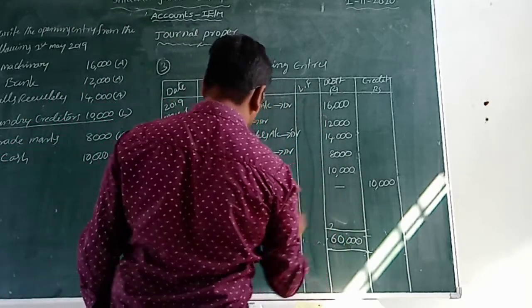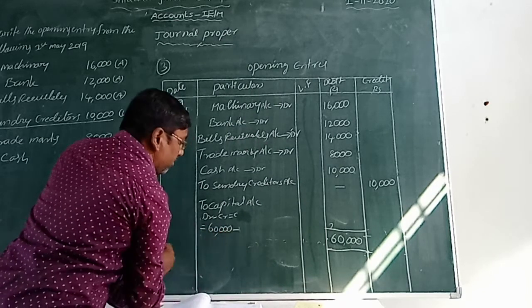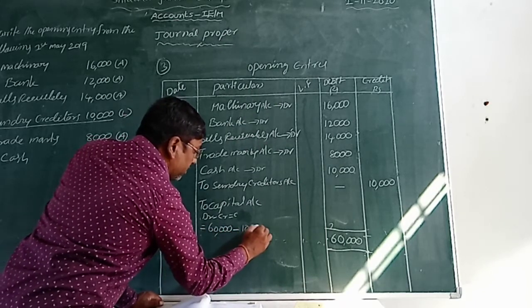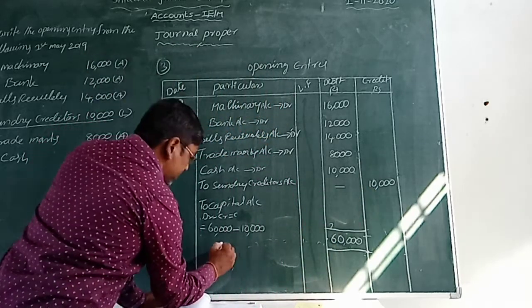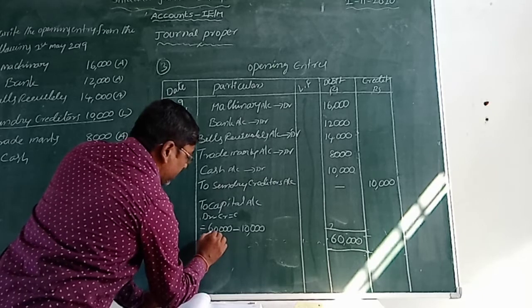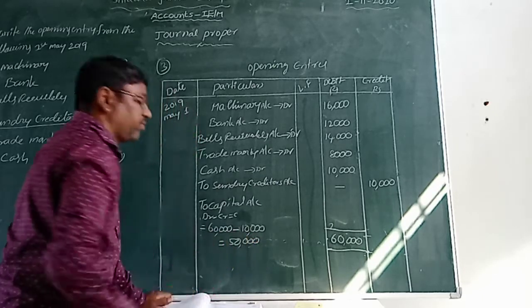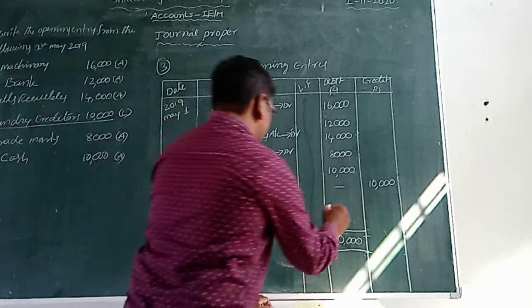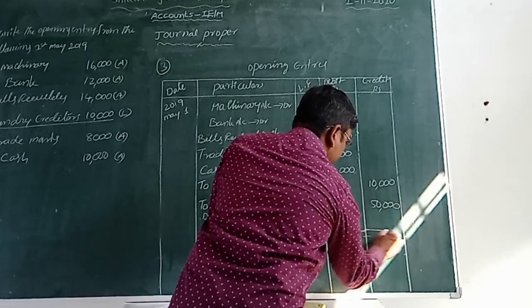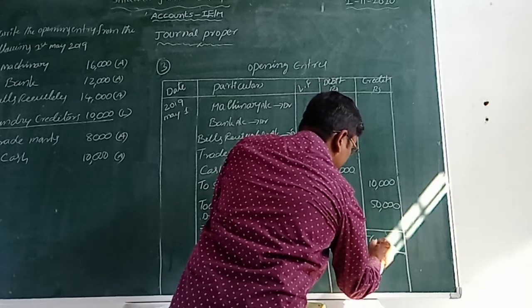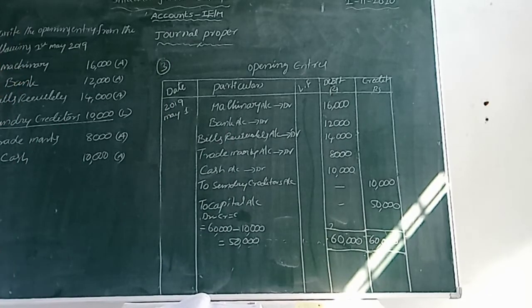So debit total is 60,000 rupees minus credit total 10,000, because there is only one 10,000 amount. That is equal to capital: 60,000 minus 10,000, 50,000 rupees. Now opposite the capital write down 50,000 rupees. Now total amount is 60,000.